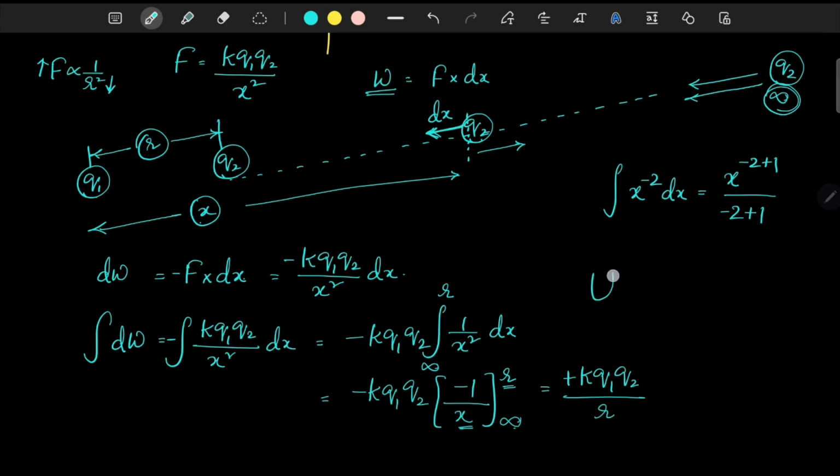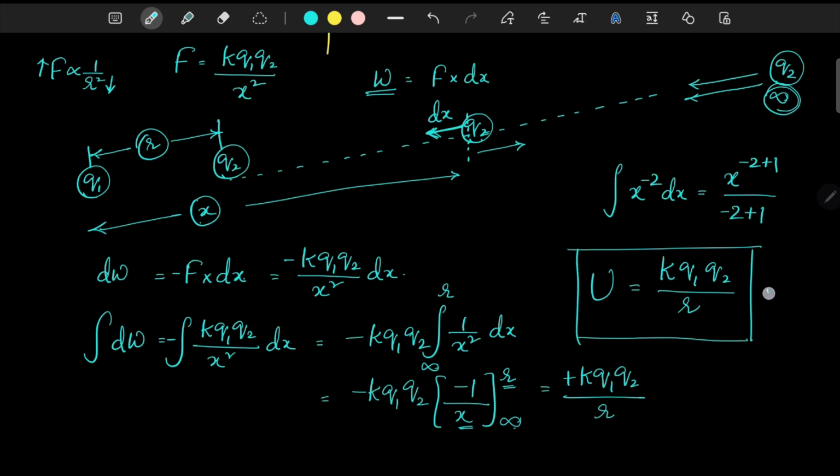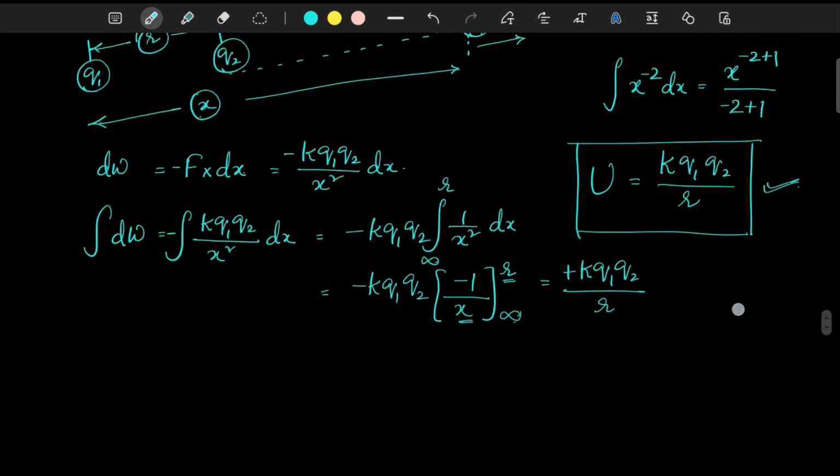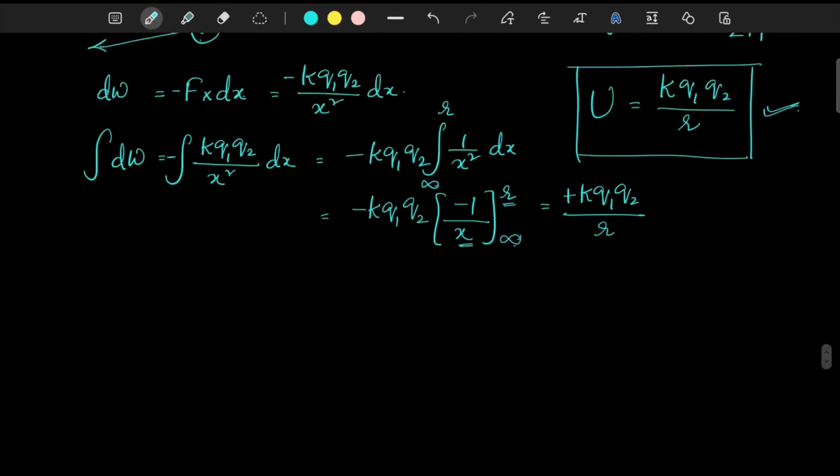And what is the formula there? Generally potential energy is represented by the formula U is equal to k q1 q2 divided by r. So if two charges are separated at a distance of r from each other, the potential energy between the two charges is equal to k q1 q2 divided by r. Now for example, this is only between two charges.